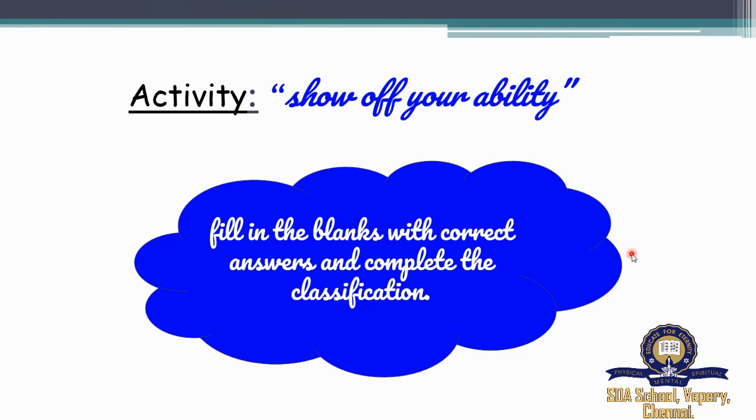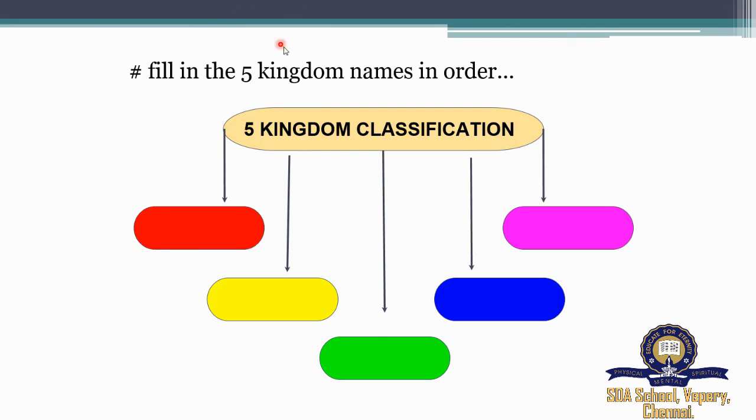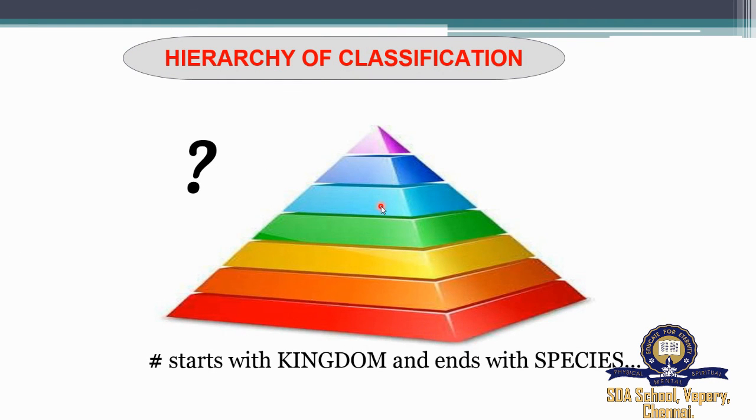And it's activity time, which is the follow-up work, show off your ability. So fill in the blanks with correct answers and complete the classification. First activity, fill in the five kingdom names in order. So we saw the five kingdom classification. Fill these blanks. This is the first activity. And second activity, you have the hierarchy of classification. We saw 7 hierarchies starting from kingdom to species, where kingdom is the largest category and species the smallest category. So find those 7 hierarchies of classification.